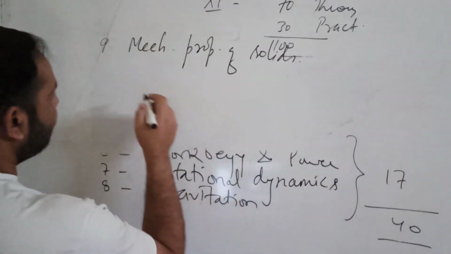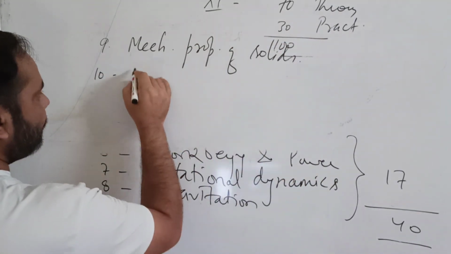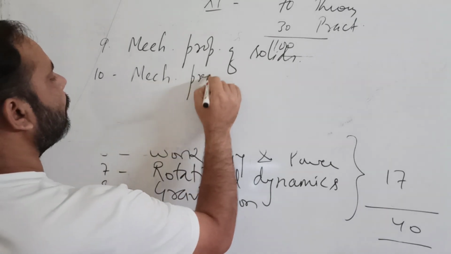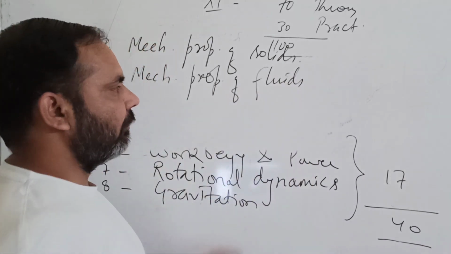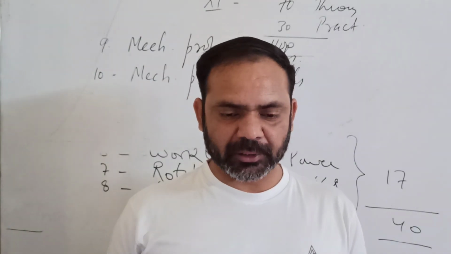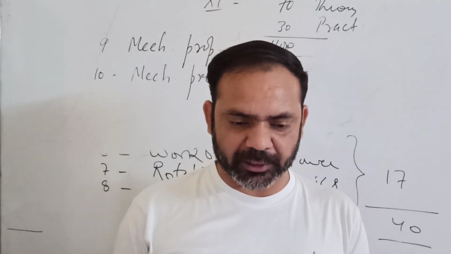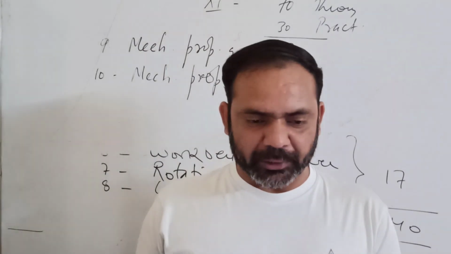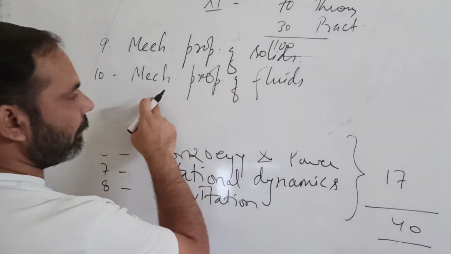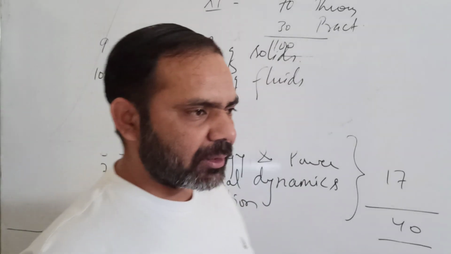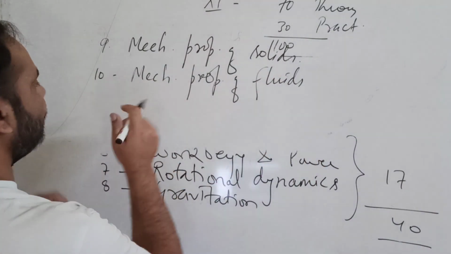Then we have chapter number 10, and that is your mechanical properties of fluids. Fluids means gases plus liquids. The combined term for the combined group of gases as well as liquids is called fluids. Fluid is anything which can move, which can flow. So about the mechanical properties of fluids, like the surface tension and like the viscosity, all these things we will discuss in this chapter.